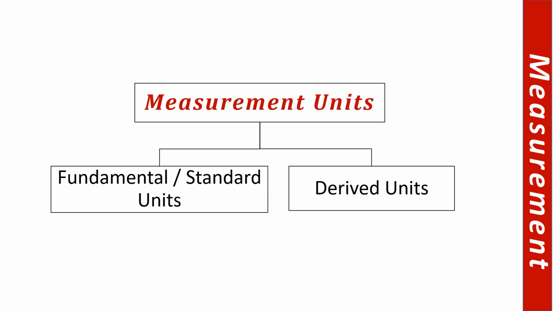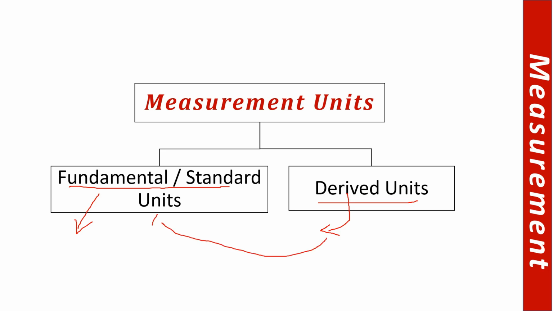Now, what are the measurement units? We all know that measurement units are of two types. One is fundamental or standard units, and the other is derived units. Why are the fundamental units called fundamental or basic units? Because they are not derived from any other unit. They are not derived from any other quantities. In fact, they provide the base for the derived quantities or derived units.